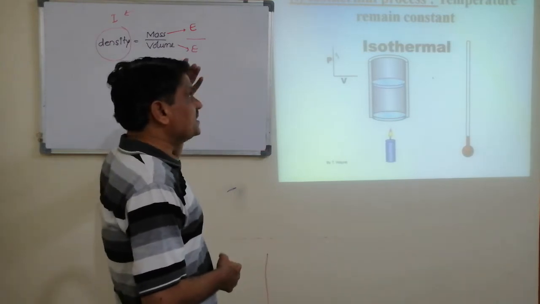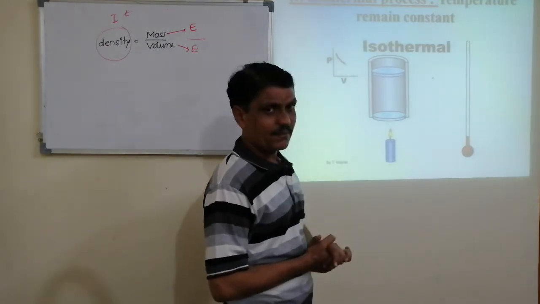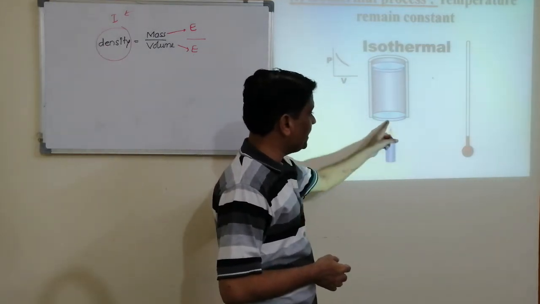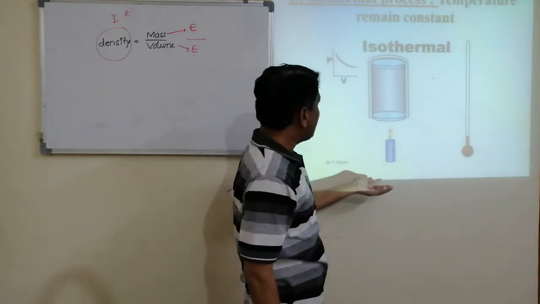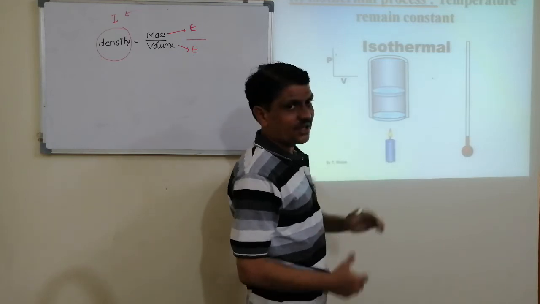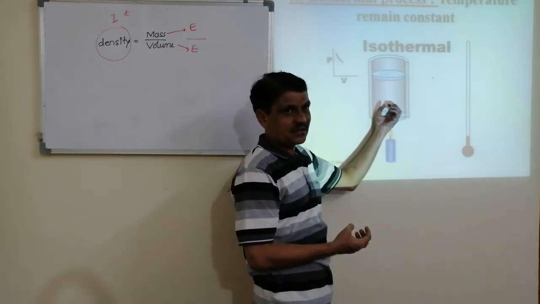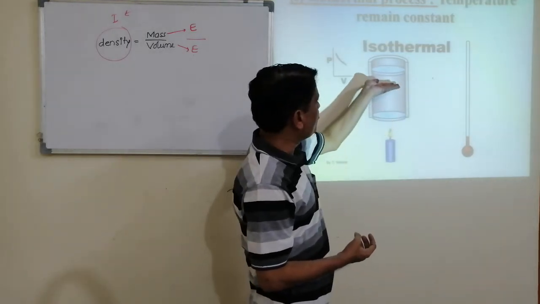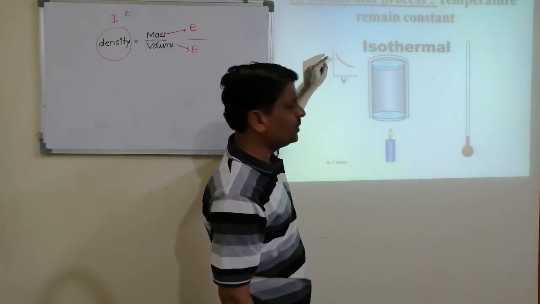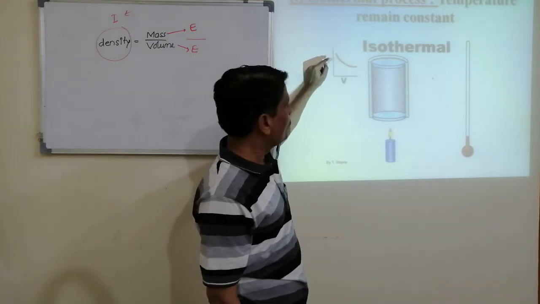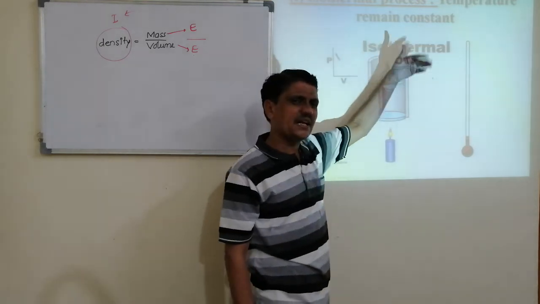Okay, example. I said isothermal process: the process in which temperature remains constant. Whenever we provide heat energy, the system absorbs heat energy, then its pressure increases, and as its pressure increases, the volume also increases.